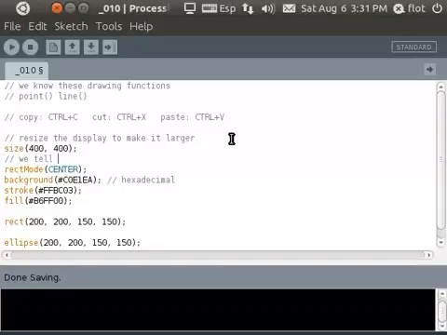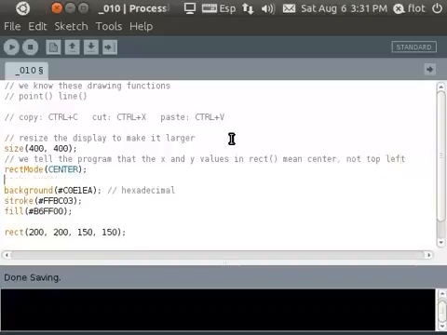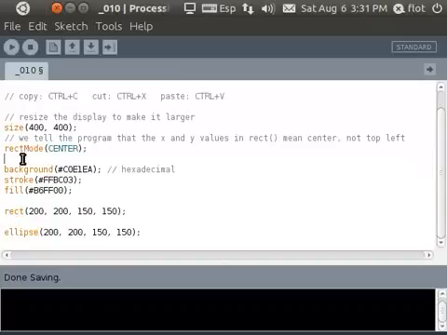We tell the program that the X and Y values in Rect mean center, not top left. So Rect Mode affects in which way the rect is drawn. And background, we know we changed the color of our background.